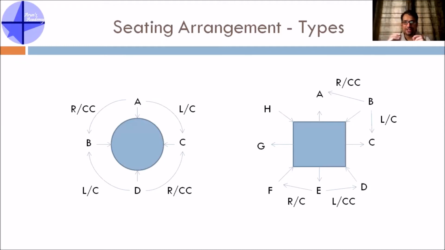Now if you just see this slide right now, you will understand that when it is circular and square, one complication is whether people are facing the center or facing outside. The second complication is when they give left and right, based on which direction they are facing, that will change. Sometimes they will not give left and right, they might give clockwise and counterclockwise, which you have to be very, very clear about. I hope you are all very clear with the concepts of seating arrangement.